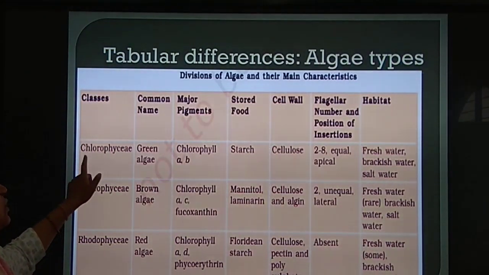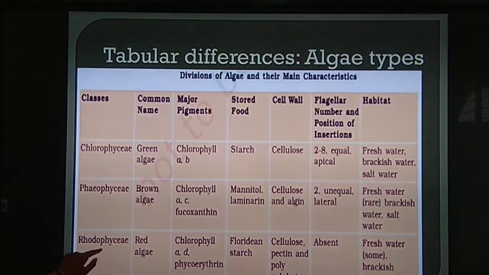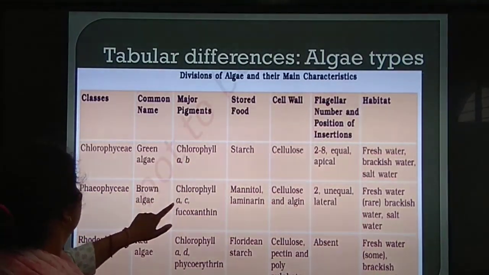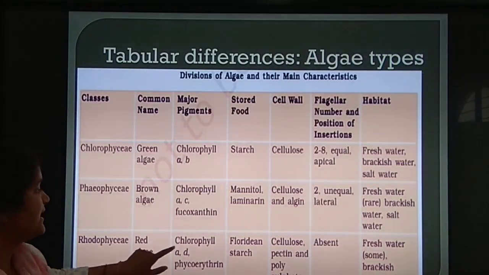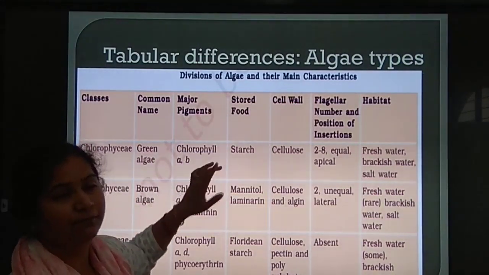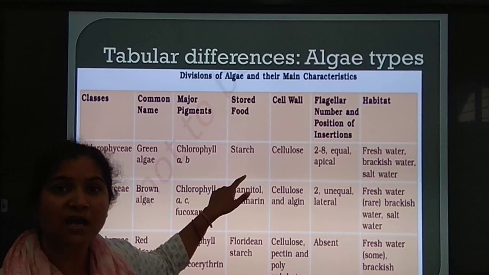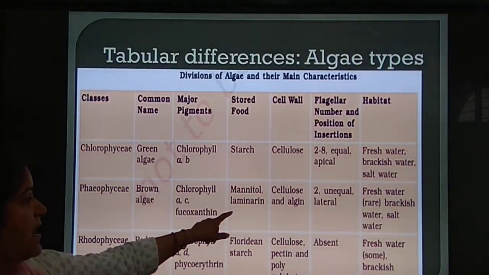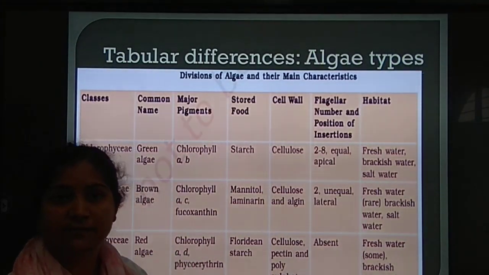Common names are given here: Chlorophyceae is commonly called green algae, Phaeophyceae brown algae, Rhodophyceae red algae. Major pigments of green algae: chlorophyll A and B; Phaeophyceae: chlorophyll A and C and fucoxanthin; and Rhodophyceae: chlorophyll A and D and phycoerythrin. Stored food is the food they make after photosynthesis. Green algae store the food in the form of starch, brown algae store it in the form of mannitol and laminarin, and Rhodophyceae store it as floridean starch.